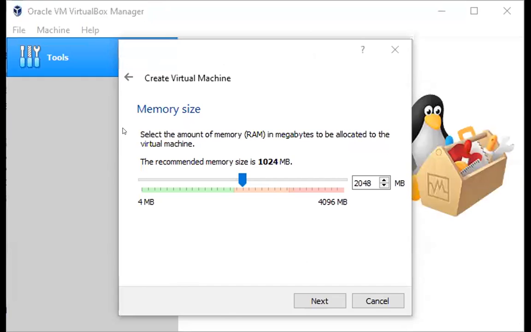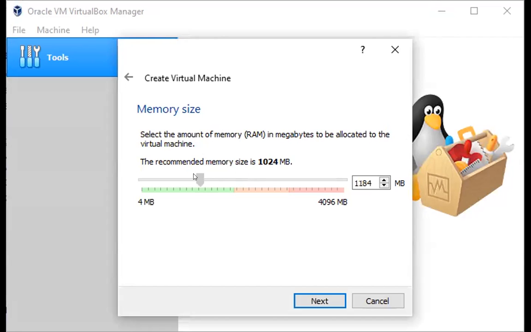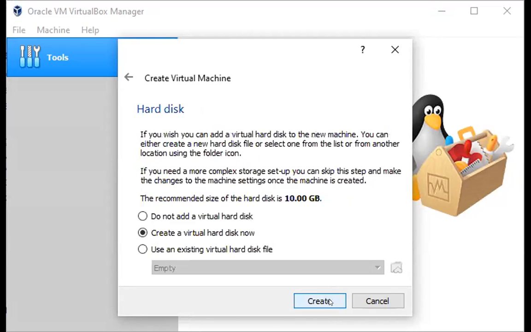Now, the second step is to give your RAM memory. I have to select up to 2 GB. We can drag this and change the memory. We will give memory to our virtual machine, and that is only up to 2 GB. It can be 1 GB also, but I prefer 2 GB.